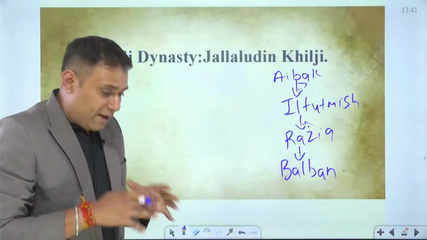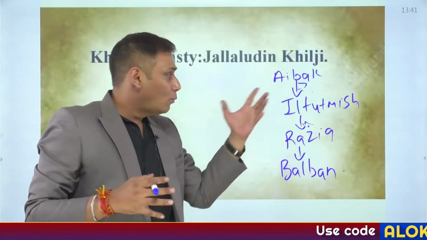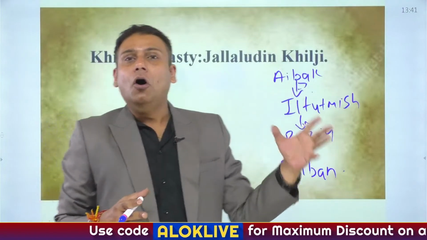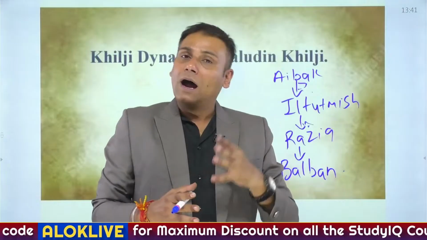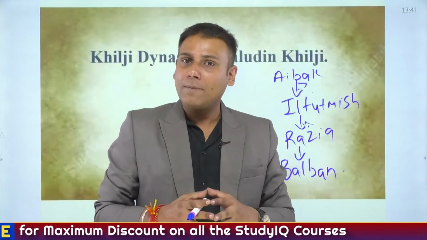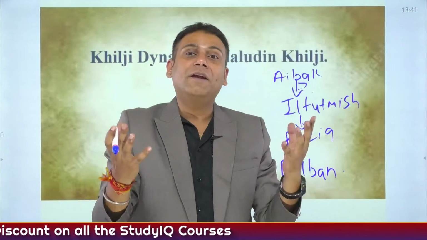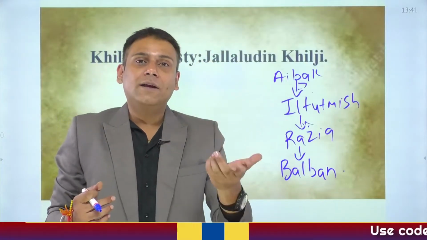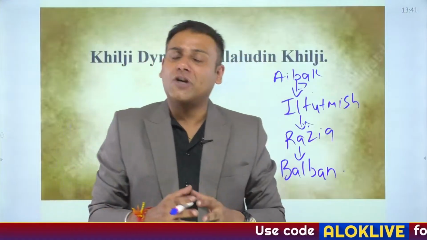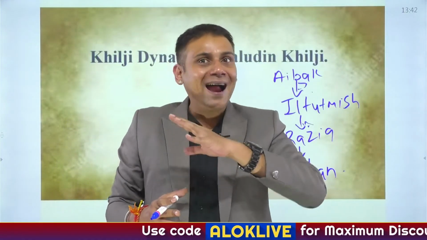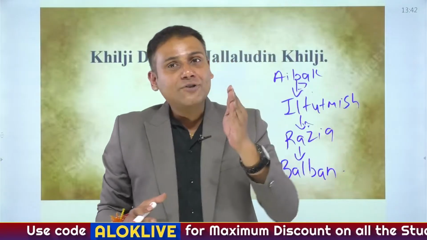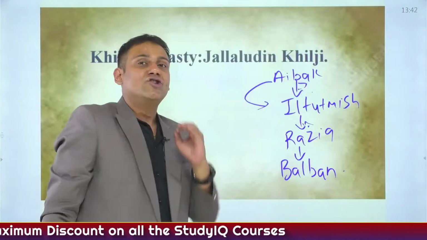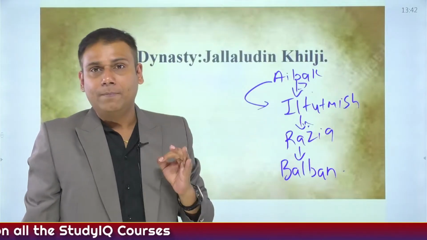Now, we have studied about the slave dynasty. So, Qutbuddin Aibak was the founder of slave dynasty. He is credited with the foundation of Quwat-ul-Islam Mosque, Adhai Din Ka Jhopra located in Ajmer. Apart from that, it is also believed that he initiated the construction of Qutub Minar. He was succeeded by his son Aram Shah. But Aram Shah was not that competent a ruler. Aram Shah was replaced by a slave as well as son-in-law of Aibak, Shamsuddin Iltutmish.